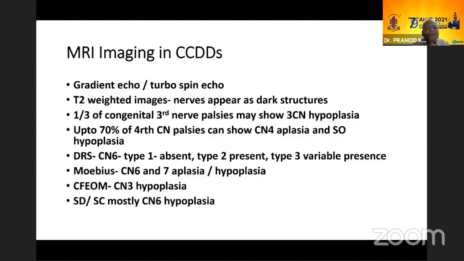Then you have synergistic divergence and synergistic convergence, which are usually seen at the level of the pons with sixth nerve hypoplasia. This SD and SC can be seen in a lot of other diverse conditions like CFEOMs, and I'll be showing some cases. So it is not always seen in isolation. Of course, you see it in isolation also, quite often with DRS, with CFEOMs and other conditions, but it usually has other fellow travelers also.